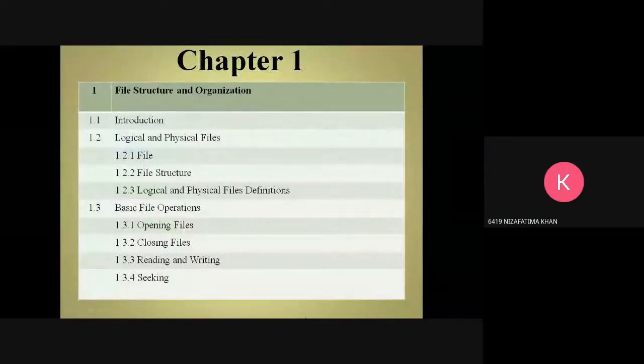Logical file is a file viewed in terms of what data items its records contain and what processing operations may be performed upon it. And physical file? Physical file is a file viewed in terms of how the data is stored on a storage device and how the processing operations are made possible.